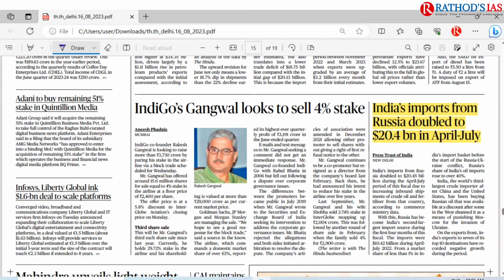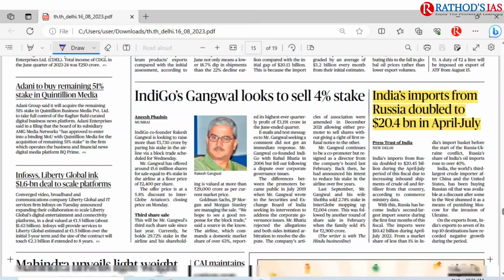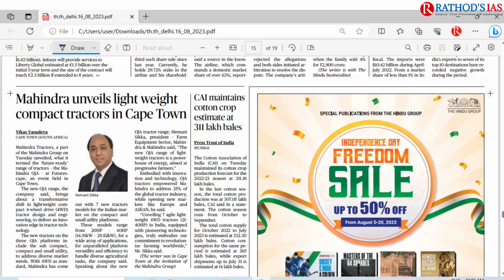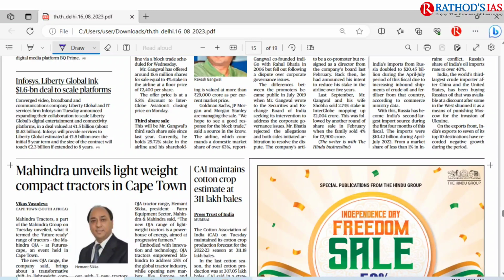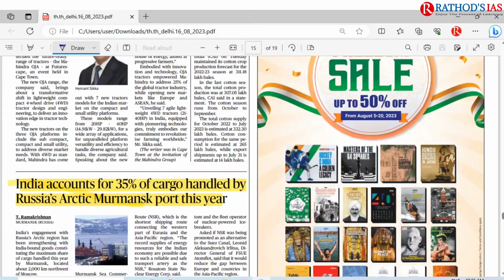And the next one is that India's imports from Russia have doubled because, for example, we are getting oil at discounted prices, and also we are getting defense equipment. Okay, so that came with the changing of supply chains. Earlier we used to rely on China, but now we are focusing on Russia for our imports. And please let me know which imports we are getting from Russia.